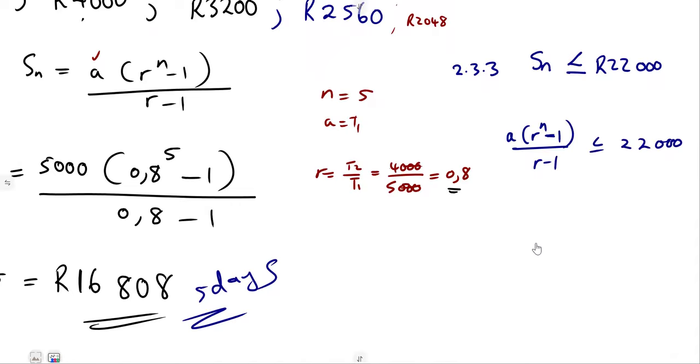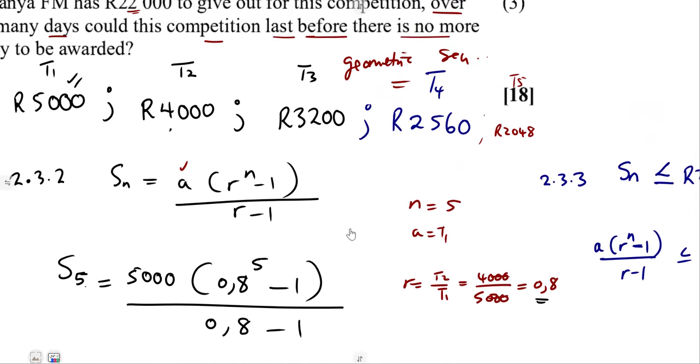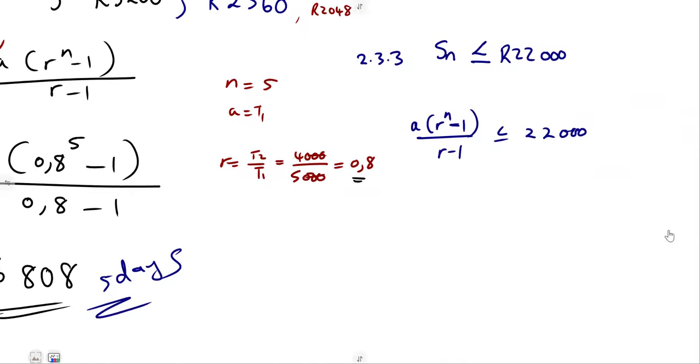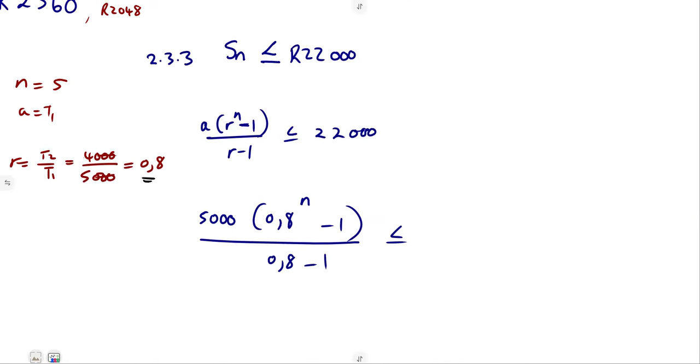All right, let's try to solve it for our a being what? Remember the a, guys, we had this as our first term. Our a is 5,000. So we can substitute that one. 5,000 into our r, that's 0.8. But we do not know the n now, for how many days, to the exponent of n, minus 1 over 0.8 minus 1 is less than or equal to 22,000. That's what we have there. We have formed an inequality. We can use up to that amount or less than that amount.